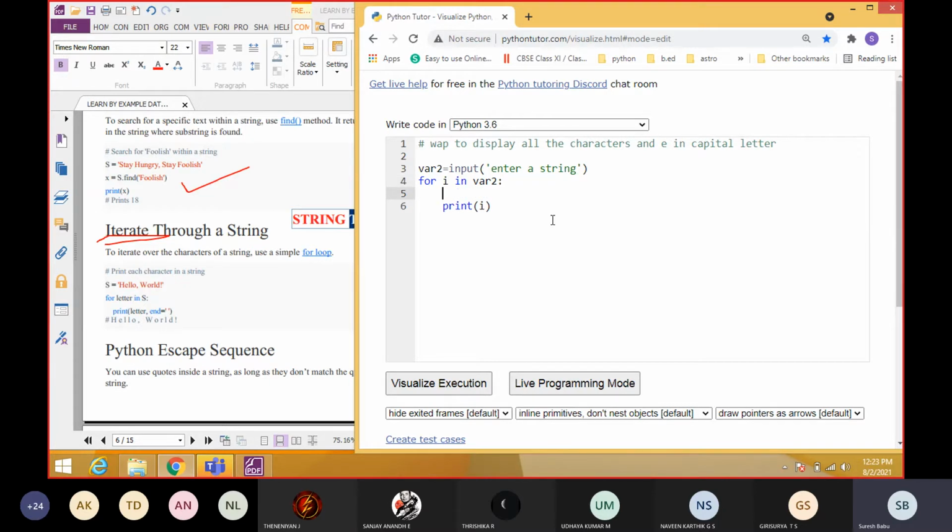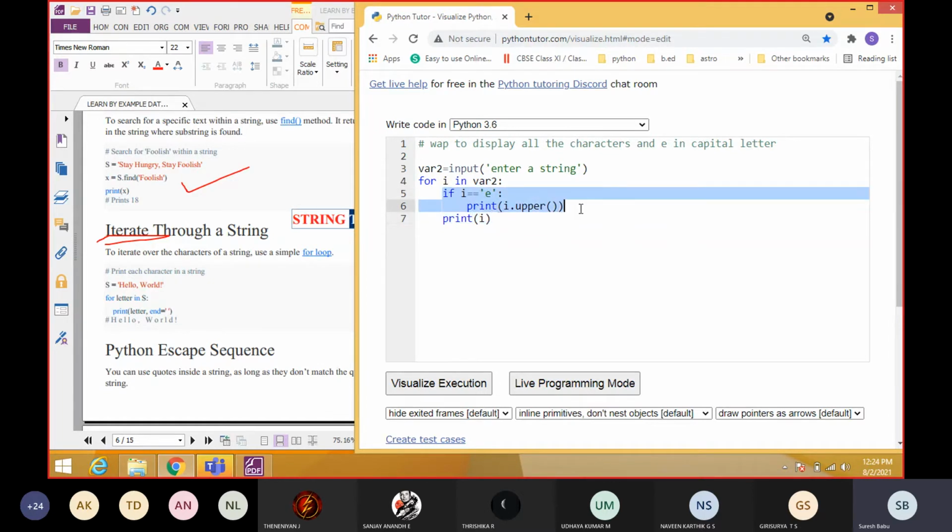Okay. So anyway we are going to process everything. It will process one by one. But we are going to give the condition here: if i equal to E. Okay, this is the condition. If it is satisfied, we are going to print i dot upper. Understood? If it is not satisfied, we are going to print the i directly. Okay, that is the program.